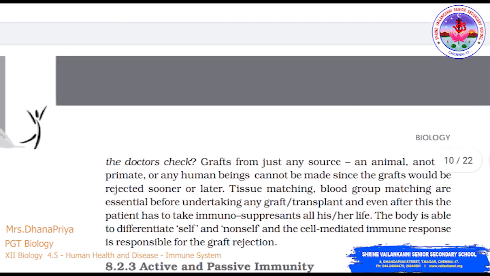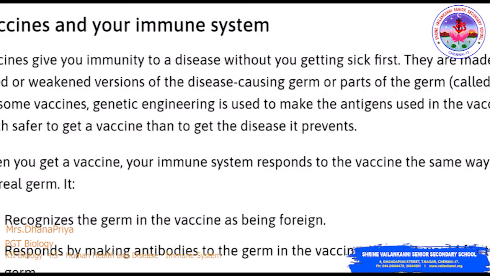So the graft from any source. What is a graft? A graft is like replacing any particular part. A graft from an animal, another primate or any other human being cannot be made at random, since the graft would be rejected sooner or later. So there will be tissue matching and blood group matching, which are essential before undertaking any graft or transplant. The other term for graft is transplant. And after this, the patient has to take immunosuppressants all her life. The body is able to differentiate self and non-self, and the cell-mediated immune response is responsible for graft rejection.